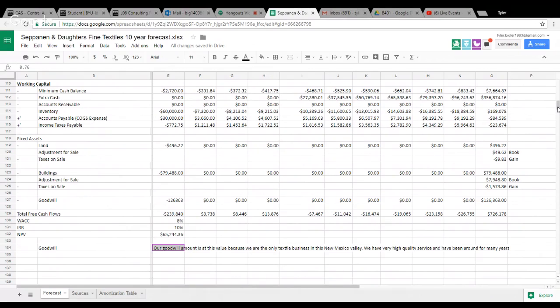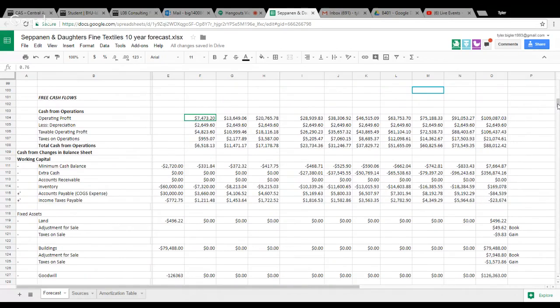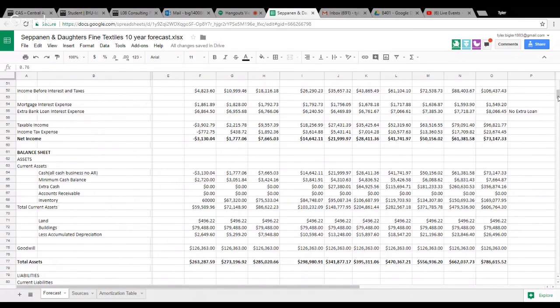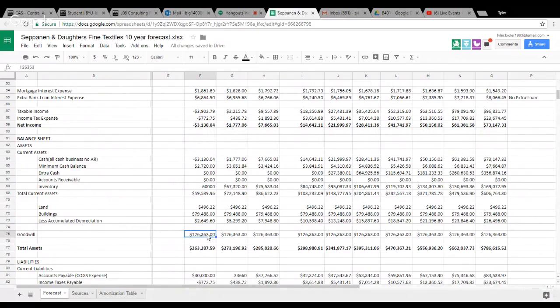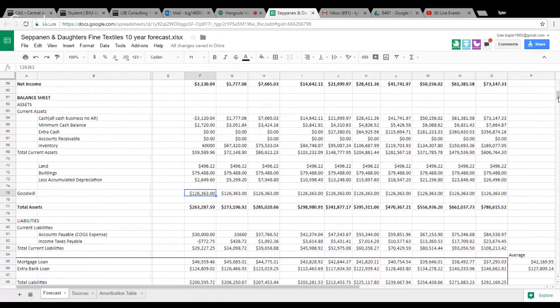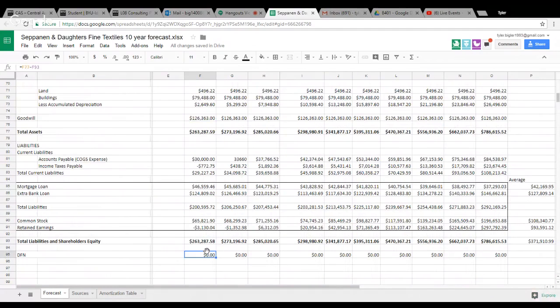Finally, we added in our goodwill to the fixed assets portion of the balance sheet by balancing out the assets and liabilities, and adjusted to balance out the IRR and the WACC rates. We used Goal Seek in Excel to adjust and create these values appropriately. We finalized with an 8% WACC and a 10% IRR.